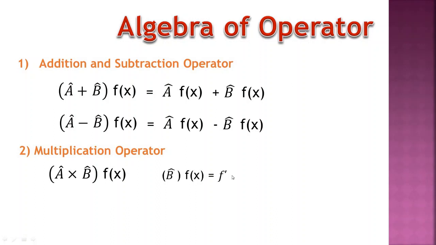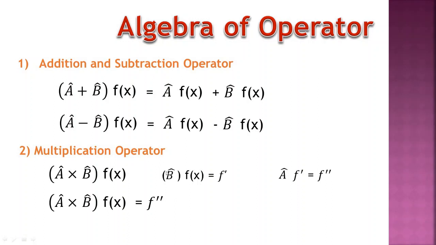In the second step, A operator operated on the new function f dash, which is the result of the first step, gives another new function f double dash. This is the final result of multiplication of A and B operators operated on f(x).